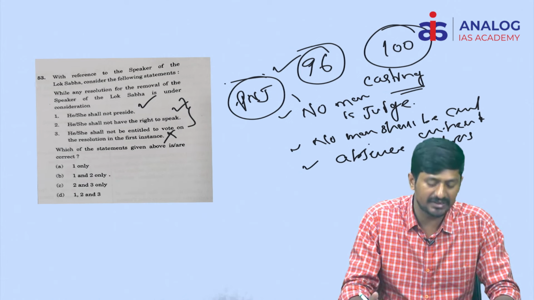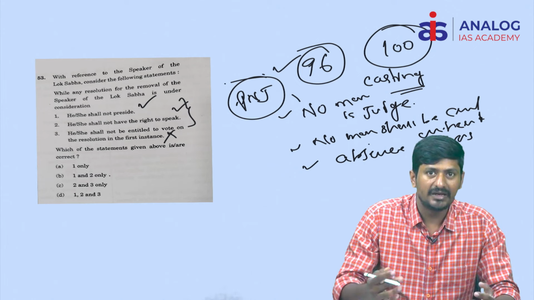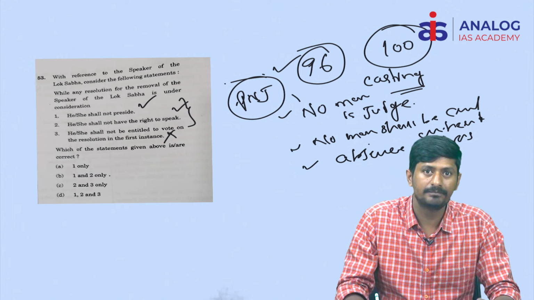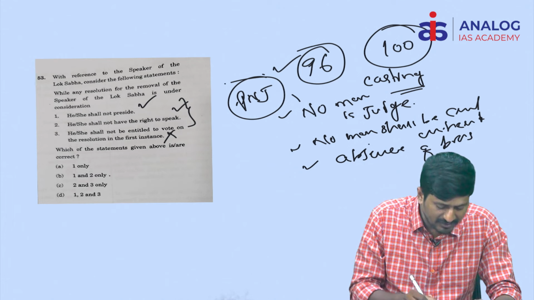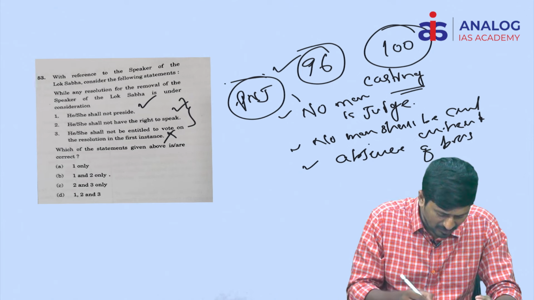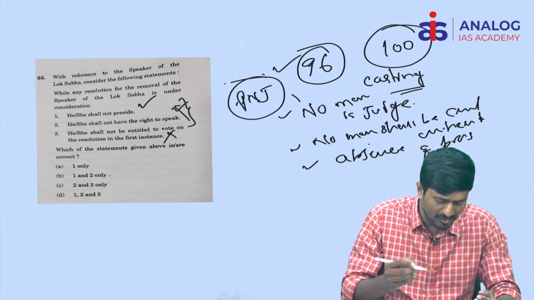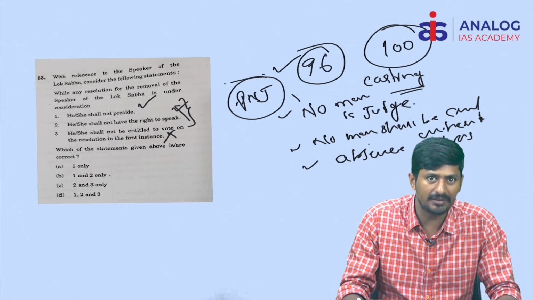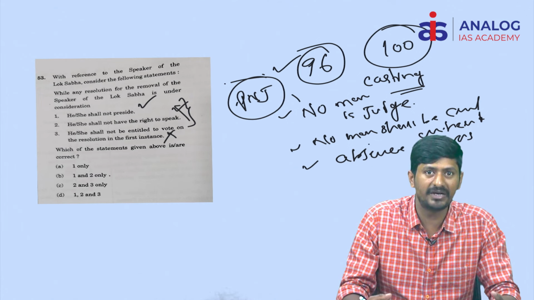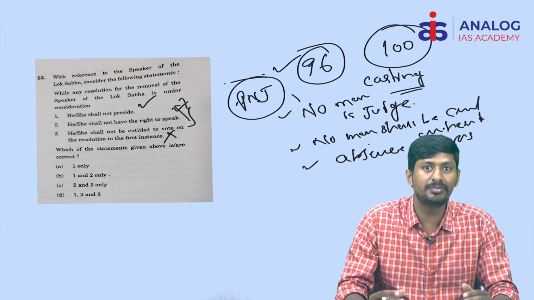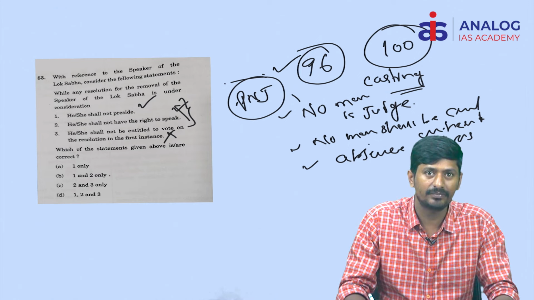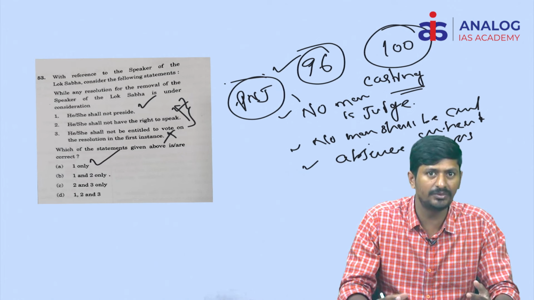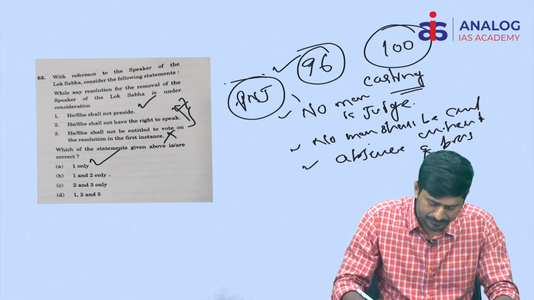You just apply these principles here. He shall not preside: that means no man is the judge of his own case. So naturally, this is the right statement. Coming to the second one, he shall not have the right to speak. This is wrong according to the principles of natural justice. Basically, if any person is to be condemned, he must be heard before the punishment is imposed. You just apply those principles here and you can easily identify the answer. So what is the right answer? The first statement only is the right answer. This is how you need to pick the right answer.